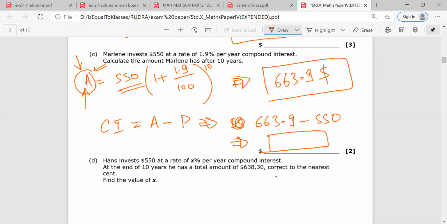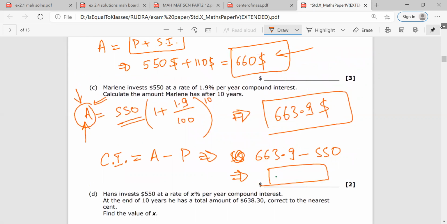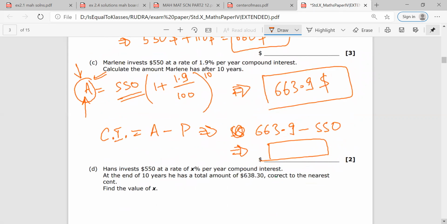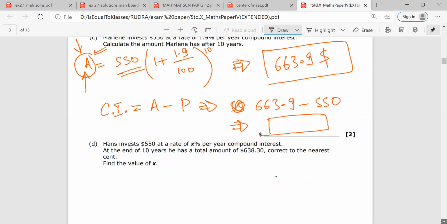Just remember, I don't have to find the compound interest in this question. I'm just illustrating that when you are using the simple interest formula, you will be getting interest and you have to calculate the amount. But when you use the compound interest formula, you will get the amount. And if you want, you can calculate the compound interest. Any doubt? No, sir.